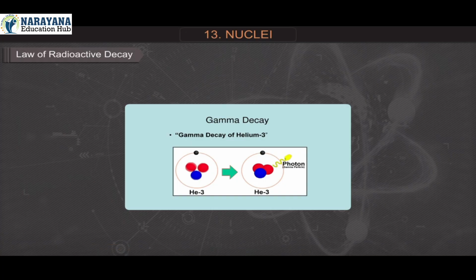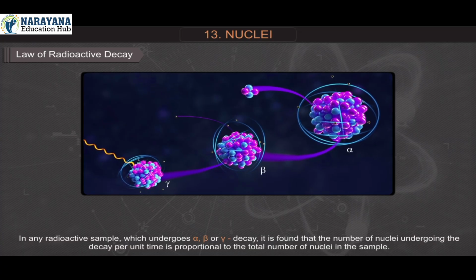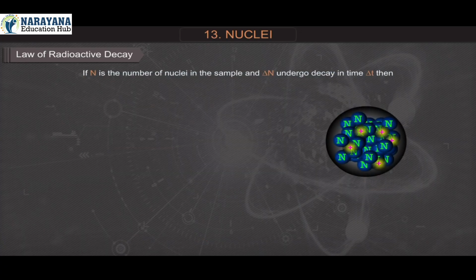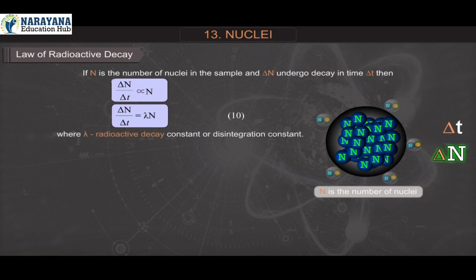Law of radioactive decay. In any radioactive sample which undergoes alpha, beta or gamma decay, it is found that the number of nuclei undergoing the decay per unit time is proportional to the total number of nuclei in the sample. If N is the number of nuclei in the sample and ΔN undergo decay in time Δt, then ΔN/Δt is proportional to N. Therefore, ΔN/Δt = λN, equation 10, where λ is the radioactive decay constant or disintegration constant.